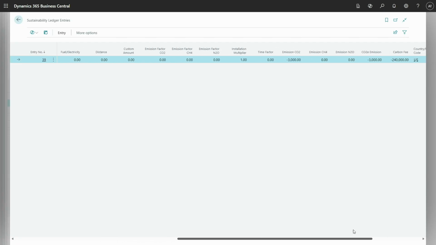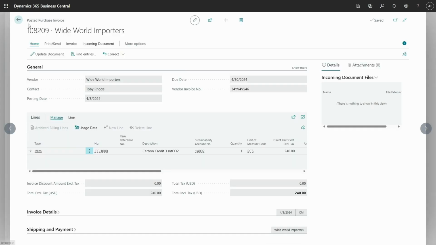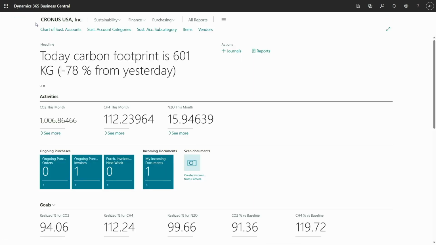But what is important here is that in emission carbon, you have a minus. You do not need to enter a minus in the document. You just need to enter a regular number. When the system recognizes this is a credit, it will automatically post this with a minus value in your sustainability ledger entry.